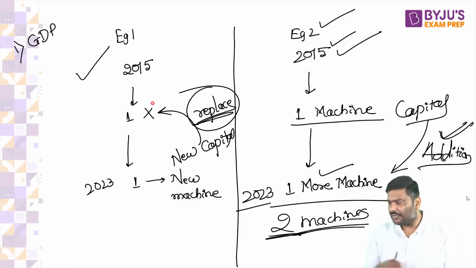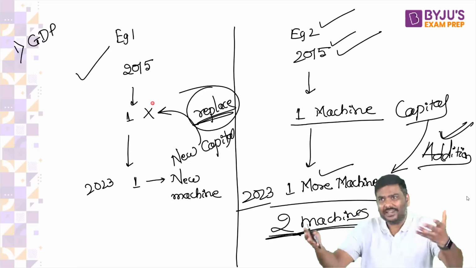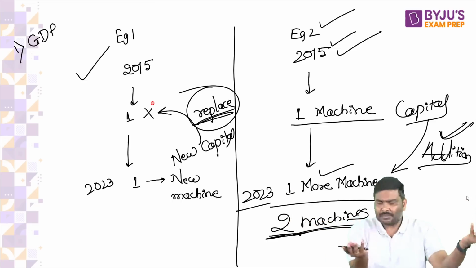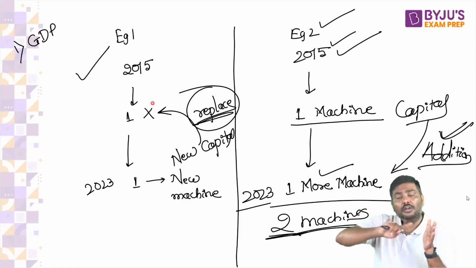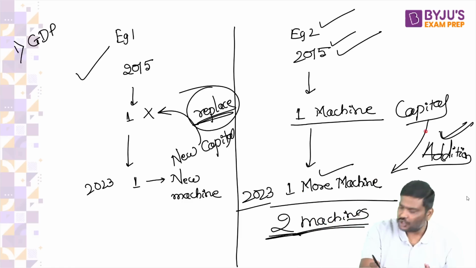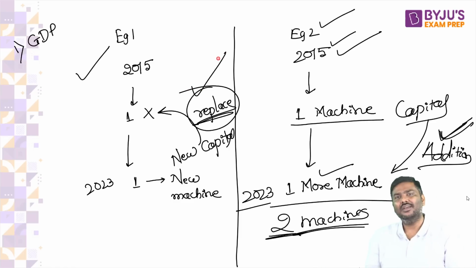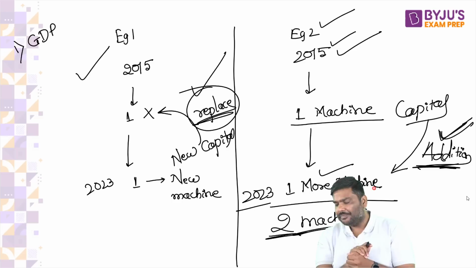Think of it and let me know. Right? What is preferable to you? What do you think is better for the economy? Out of the capital, meaning machines here, out of the total capital produced in this year, should more be for addition to the capital or for replacing capital? It should be addition to the capital so that the production will keep on increasing for the Indian economy. All of you will agree?